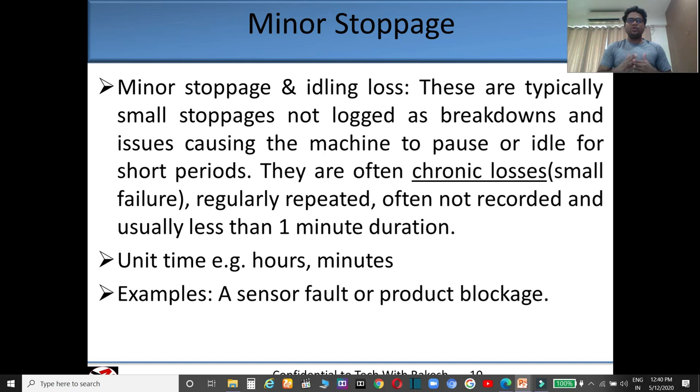So there is no breakdown issue, and you are not going to log any breakdown, and you are not going to give a requisition to maintenance for a breakdown issue. This loss is also called chronic loss, chronic failure, because it is a small failure. It is also measured in hours and minutes. Suppose a sensor fault or product blockage occurred in your process, so it can be corrected by your operator.